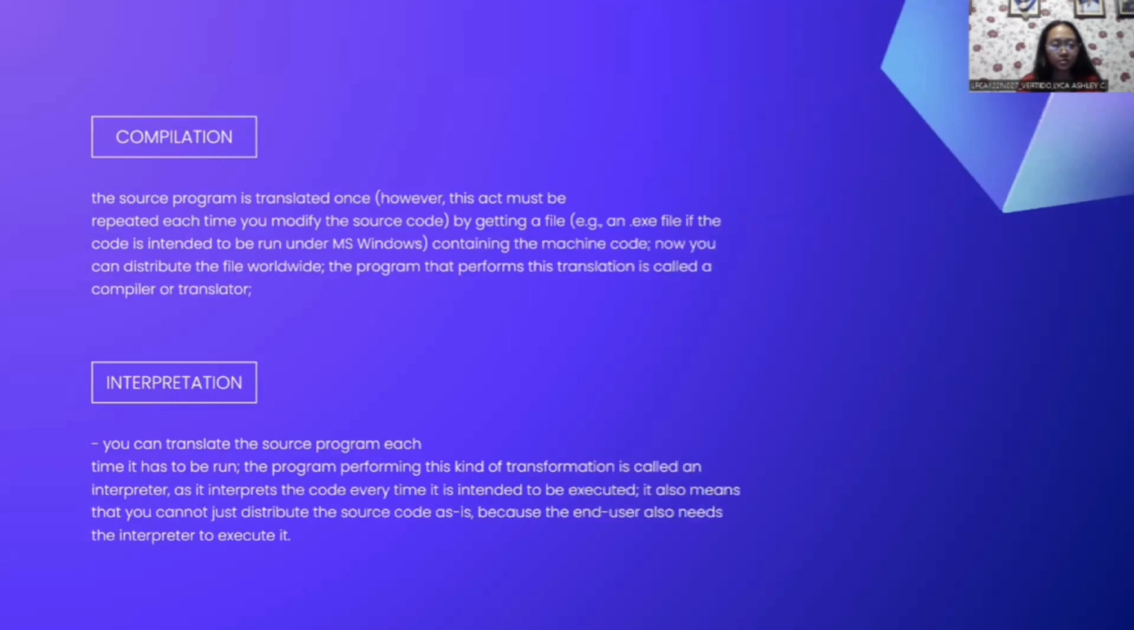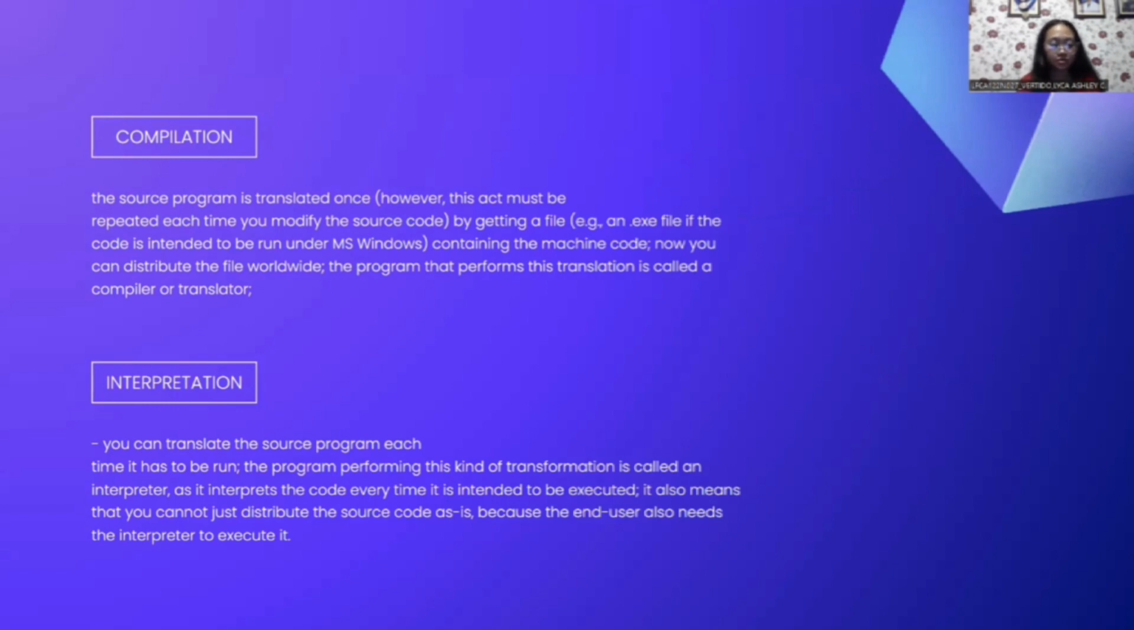Compilation. The source program is translated once. However, this act must be repeated each time you modify the source code. By getting a file, for example an .exe file, the code is intended to be run under MS Windows, containing the machine code. Now you can distribute the file worldwide. The program that will perform this translation is called a compiler or translator.